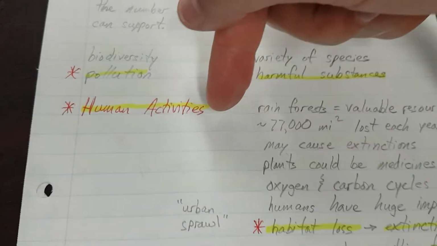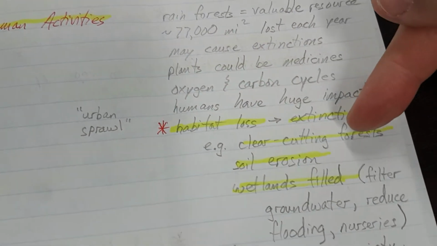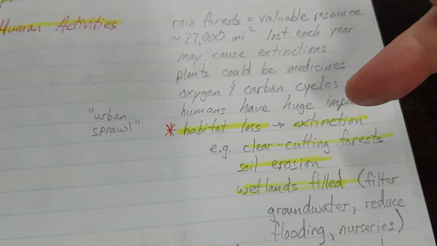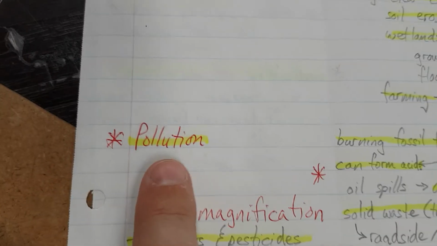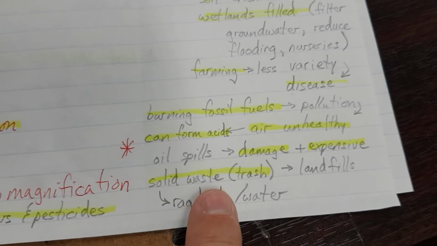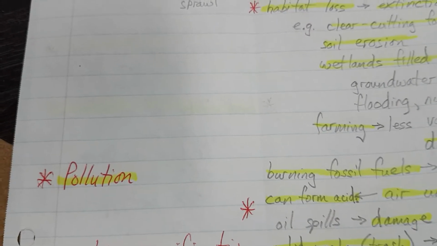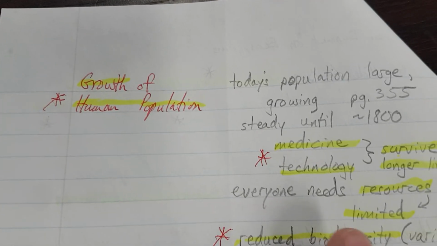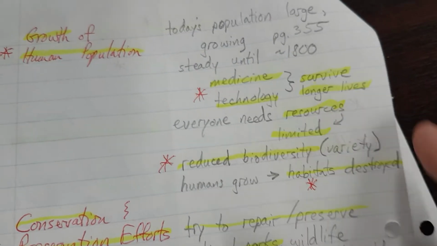One human activity that causes a lot of problems is habitat loss, such as clear-cutting forests or filling in wetlands. This leads to extinction and can cause more diseases. Humans cause or create a lot of pollution by burning fossil fuels and dumping solid waste trash, or by using fertilizers and pesticides. Human populations are growing so fast because of medicine and technology that allows us to survive and live longer lives.